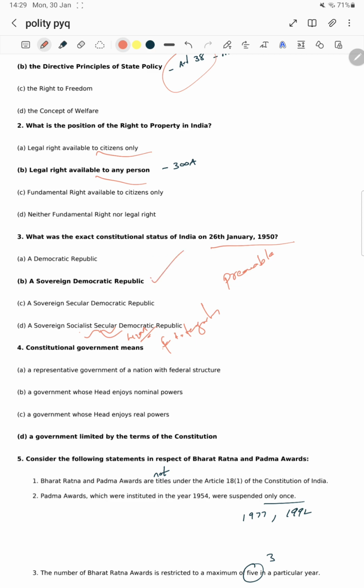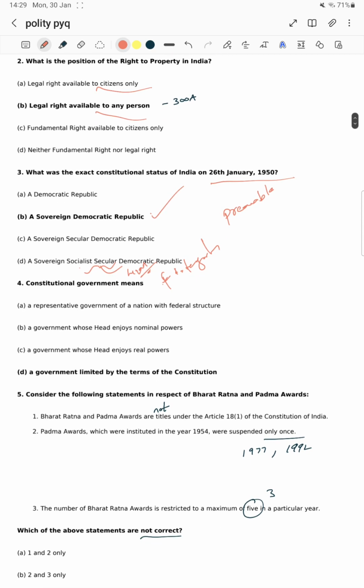Constitutional government means what? What is the meaning of constitutional government? A representative government of a nation with a federal structure? No sir. A government whose head enjoys nominal powers? No sir. A government whose head enjoys real powers? No sir. A constitutional government is a government limited by the terms of the constitution, meaning the government is under the constitution. It acts under the constitution.